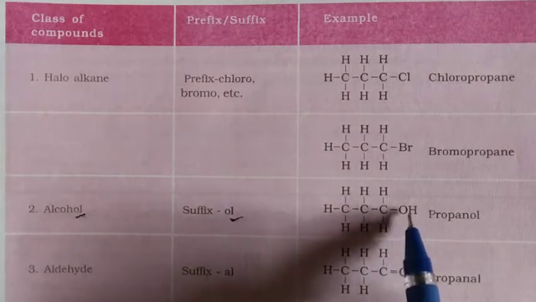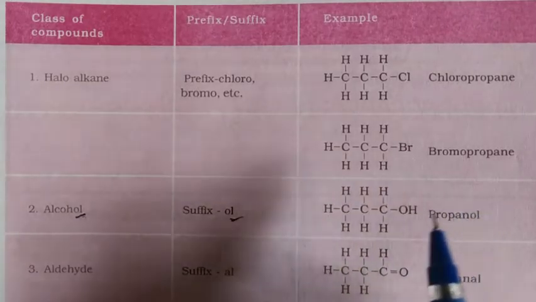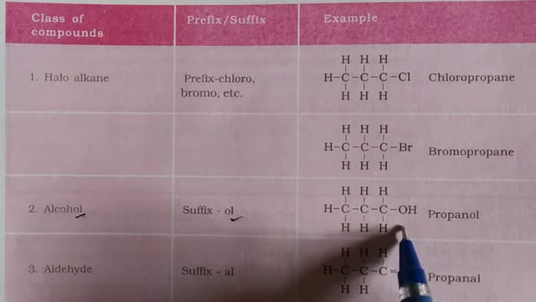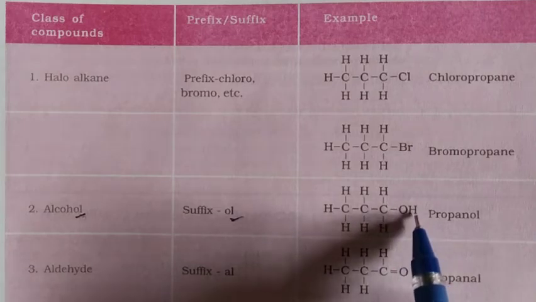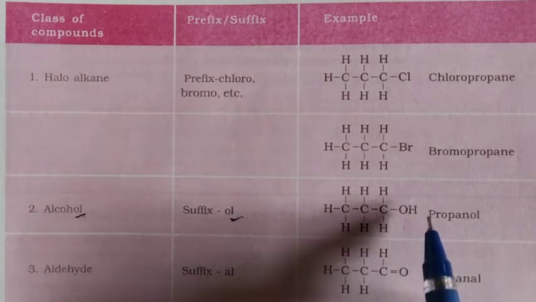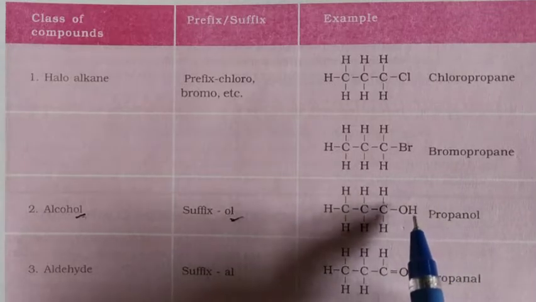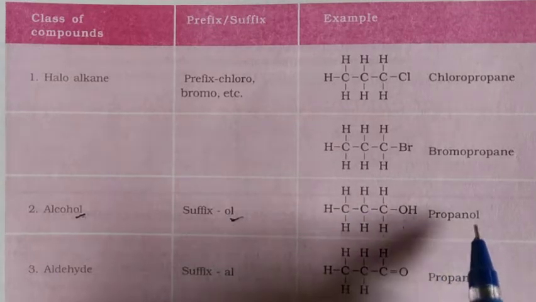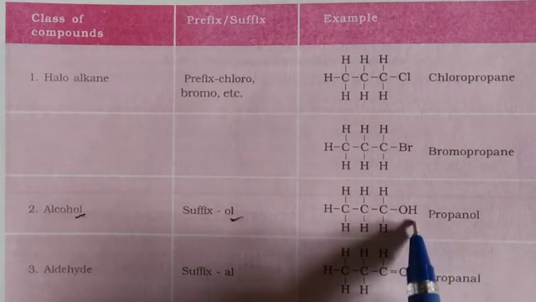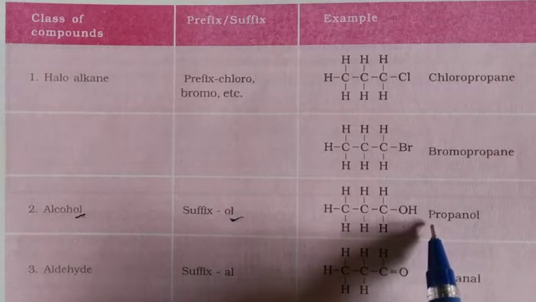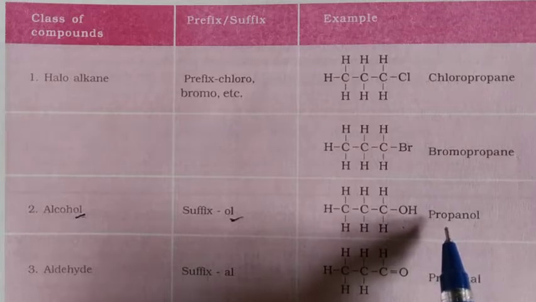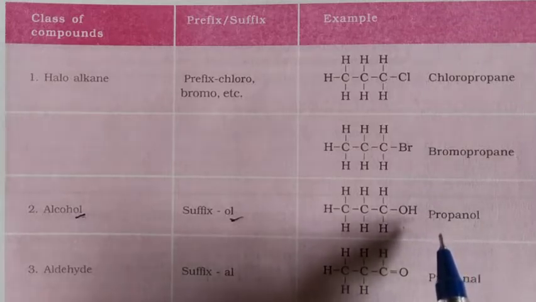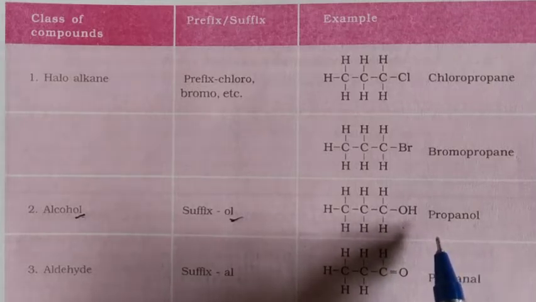In that propane, one hydrogen atom is replaced by the OH group. Here OH is attached, and it is named with the suffix OL added to propane. So the name becomes propanol. Because OH is there, the name of that hydrocarbon becomes propanol. In the same way, butane is a primary hydrocarbon. In that butane, one H is replaced by the OH group, and it becomes butanol.